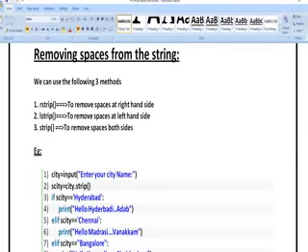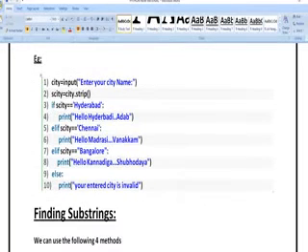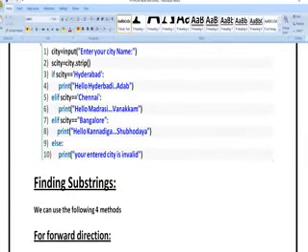rstrip is going to help in removing the spaces which are present on the right side of our string. lstrip is going to remove the spaces which are present on the left side of a string. strip is going to remove the spaces which are present on the right side and left side of our given input. So city is equal to input, enter city name. It is going to ask the user. Yes, city is equal to city dot strip.